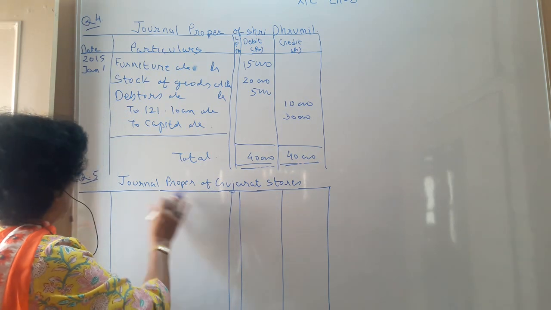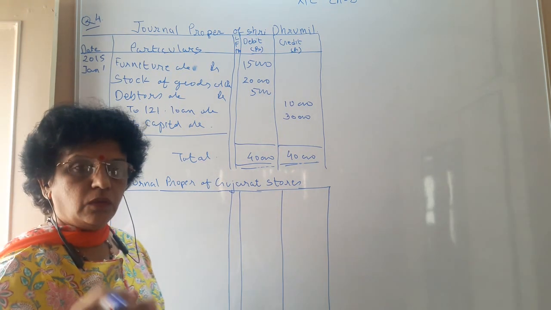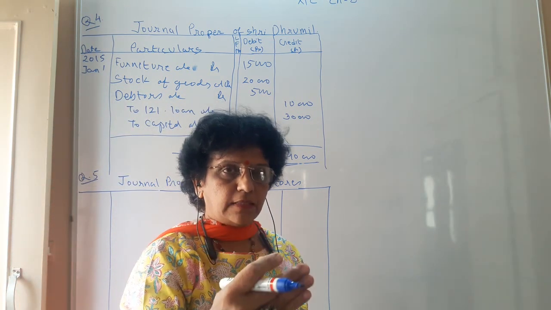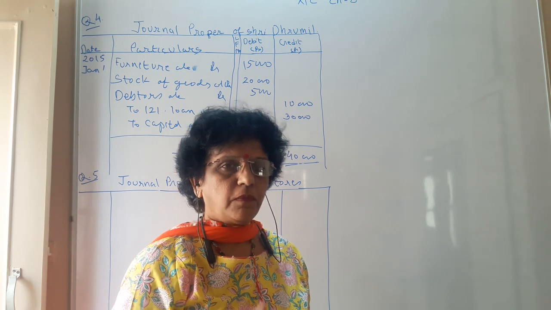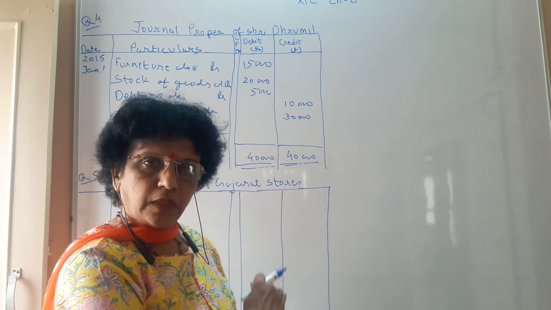Now we see the second question, that is question number 5. In this we are going to learn the second portion of journal proper, that is the transactions of subsidiary books which are not maintained by the businessman. Those transactions will come in this.